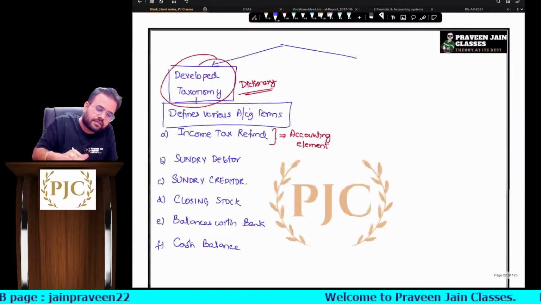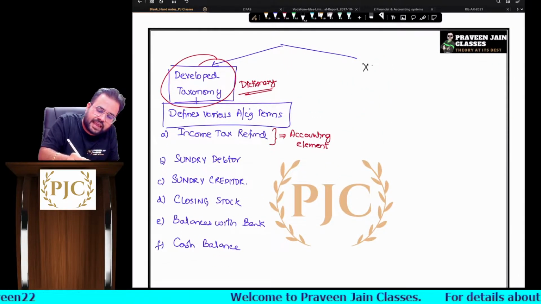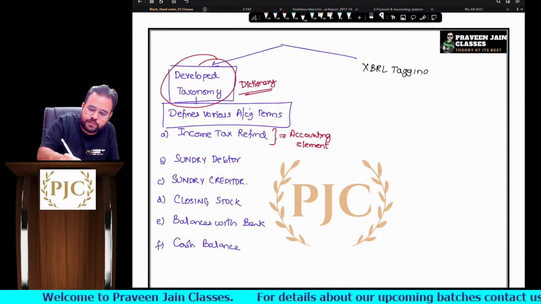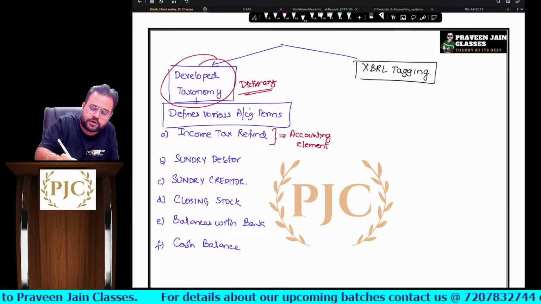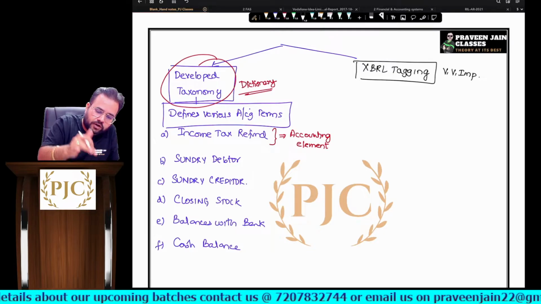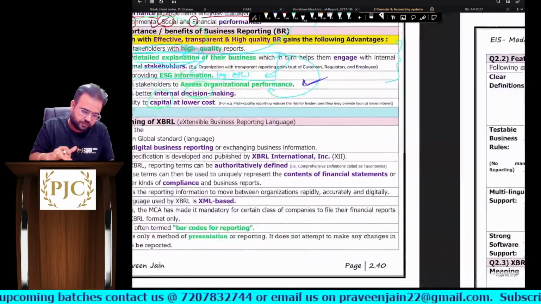Now, there is one more concept which is XBRL tagging. XBRL tagging, sir. This is a very, very important term which you have to understand. So one more term which we have to understand is XBRL tagging.